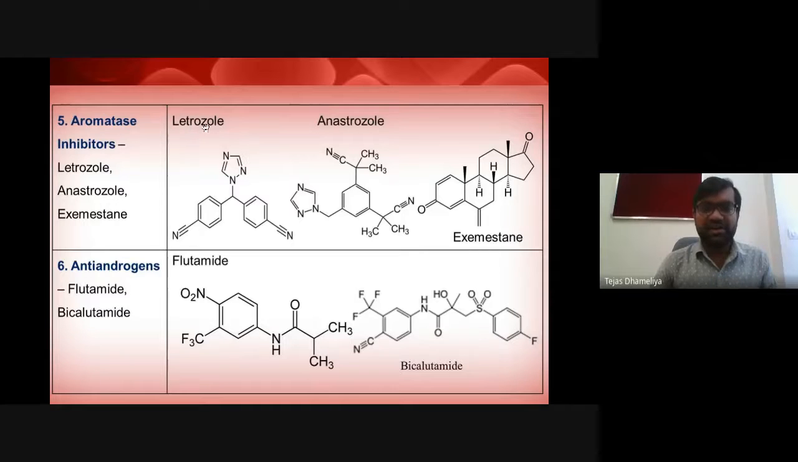Anastrozole is also a 1,2,4-triazole analog, but it is a little different because it does not have the benzonitrile on the methyl of this ring, so that is why it is termed anastrozole. Exemestane is a cyclopentaperhydrophenanthrene, a cyclic steroidal analog, and it also shows inhibitory activity against the aromatase enzyme. Clinically, it is used for the treatment of breast cancer.